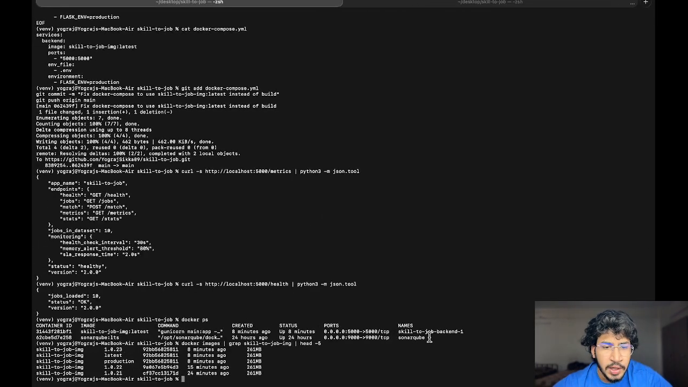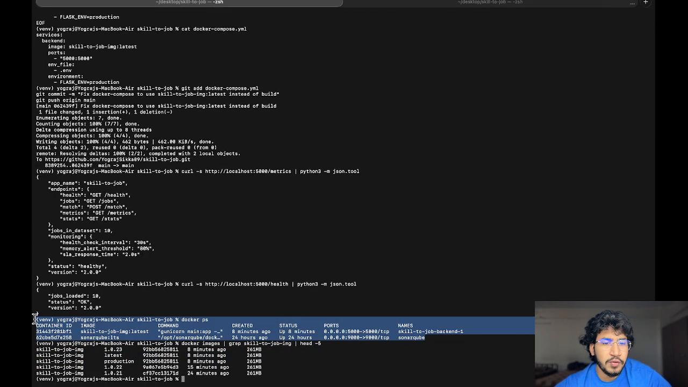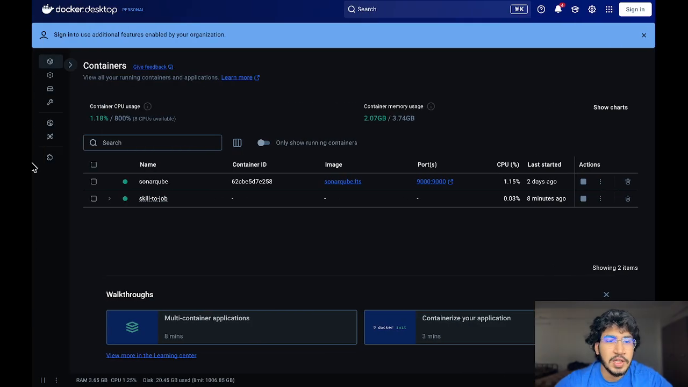This is my Docker PS output in the terminal, which shows everything running on port number 5000. Above it you can see localhost 5000/health, which shows everything is working perfectly: jobs loaded 10, status okay, version 2.0.0. Everything is running smoothly. So this is my pipeline, which runs successfully, and I have shown you everything as well.